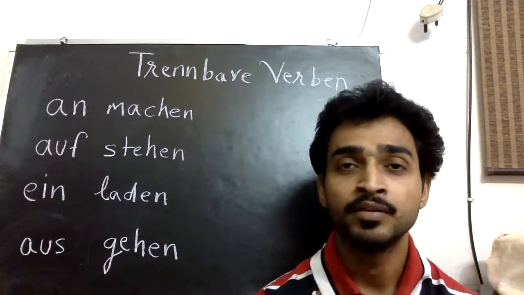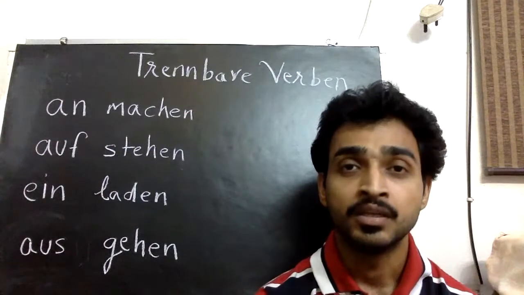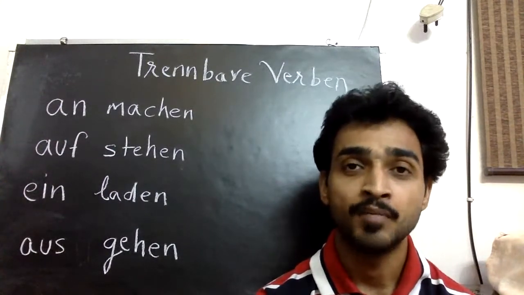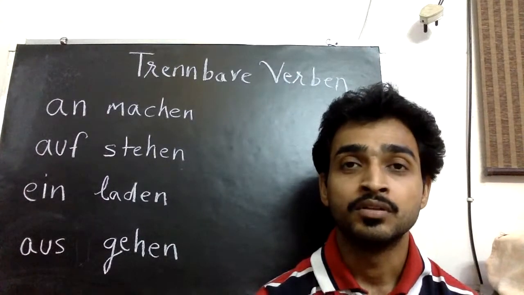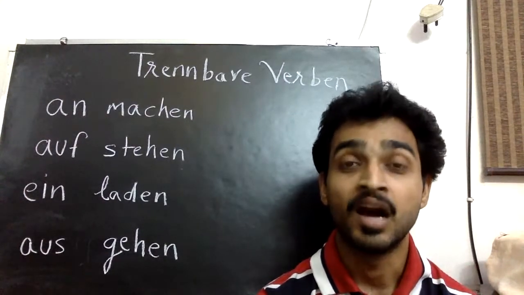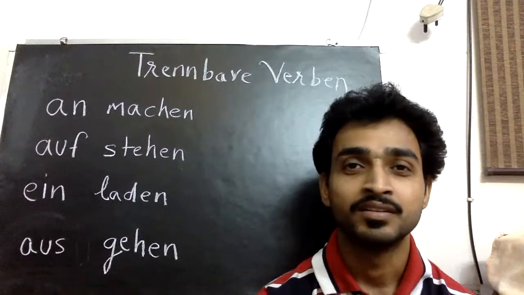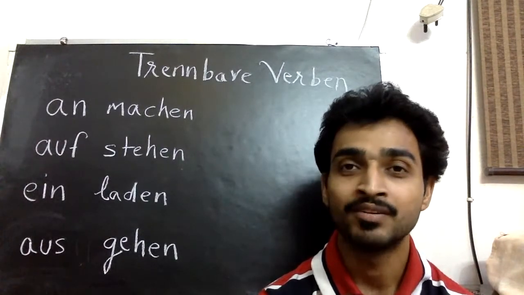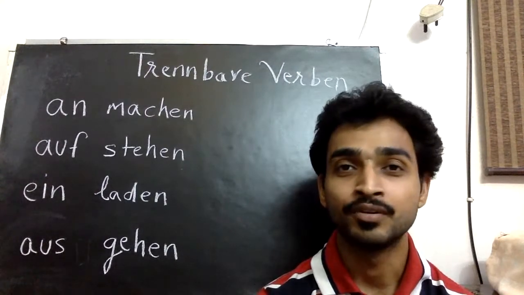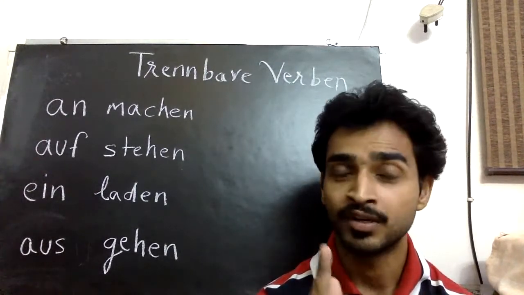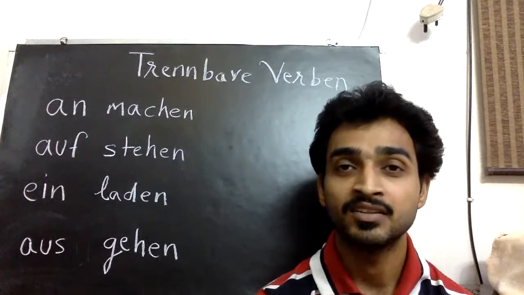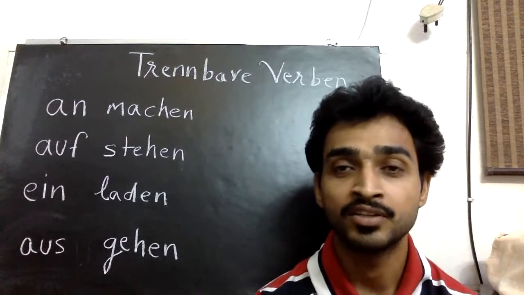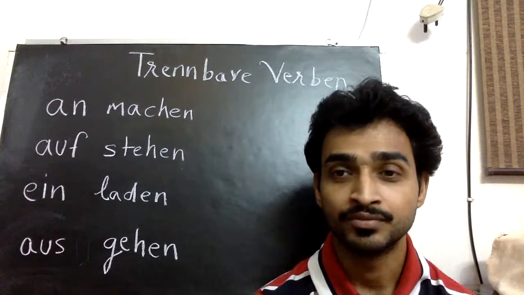And there is one more verb, anhaben. I don't know if you remember. Anhaben means to wear. Ich habe ein T-Shirt an. Ich habe Jeans an. Ich habe Hemd und Hose an. Anhaben means to wear. So if you don't write an, it's a normal haben. It means to have. So you have to be very, very careful while using separable verbs. If you forget the prefix, the sentence is entirely wrong. It goes in a different direction. So that is a very important thing that you should know.